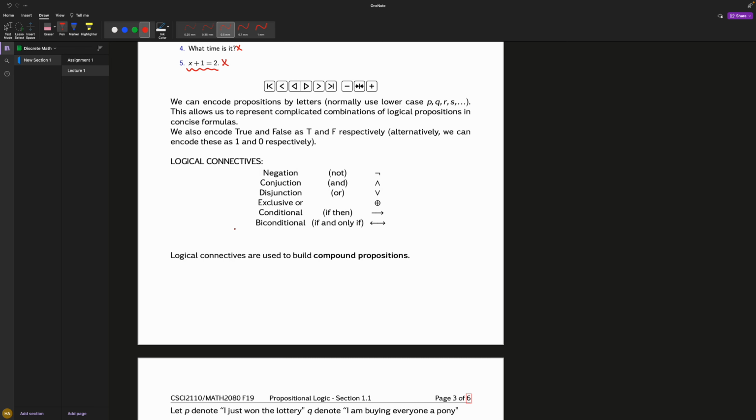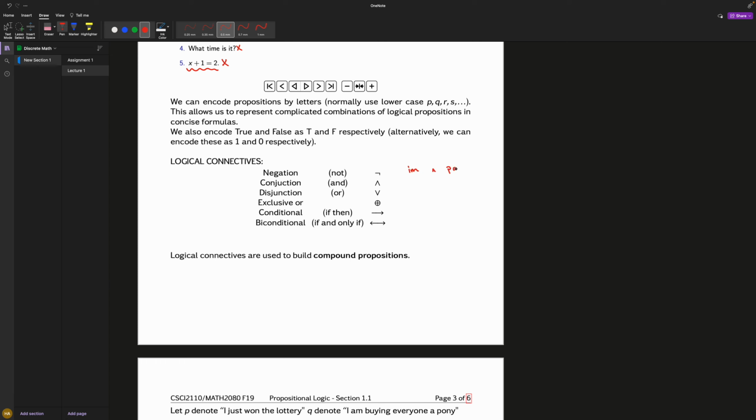Now, when it comes to propositions, we have a couple of logical connectives. What do these do? They just let us combine statements. The first one is negation. If something is true, you turn it false, and if it's false, you turn it true. That's basically what negation is.